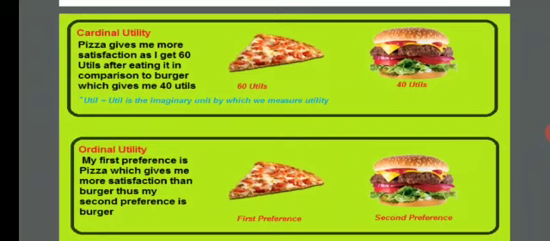Next, ordinal utility. In ordinal utility, we are not able to measure in terms of numbers, but we can give preference: first preference, second preference. My first preference is pizza, which gave me more satisfaction than burger. Thus my second preference is burger. Pizza I like the most, so obviously it is my first preference. Burger is my second preference.